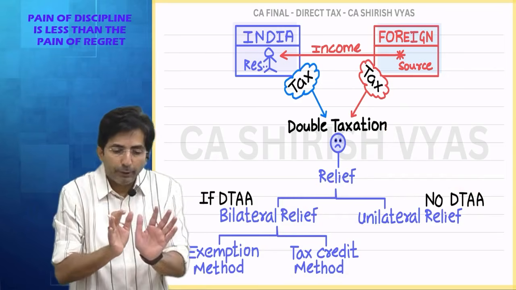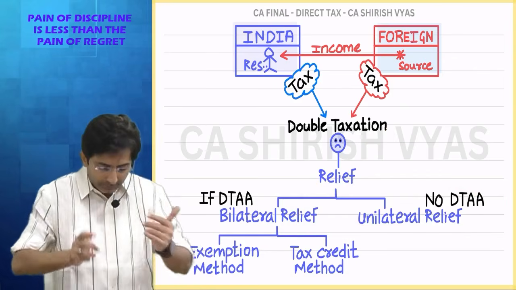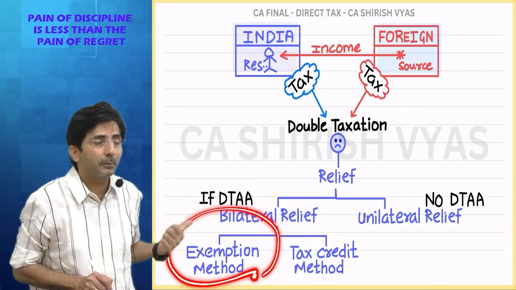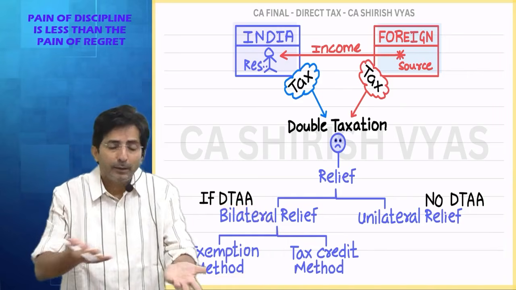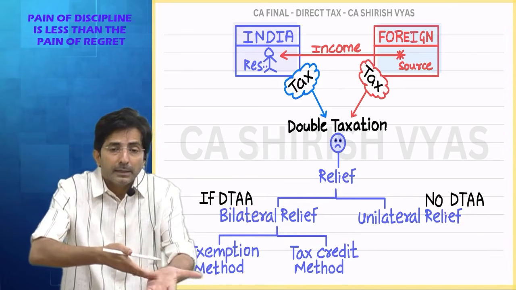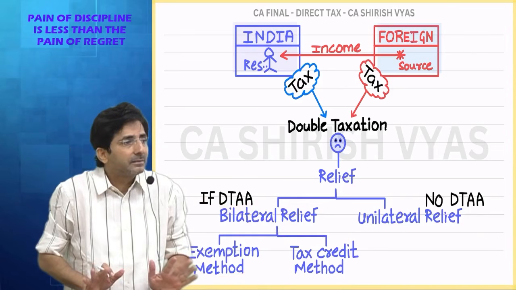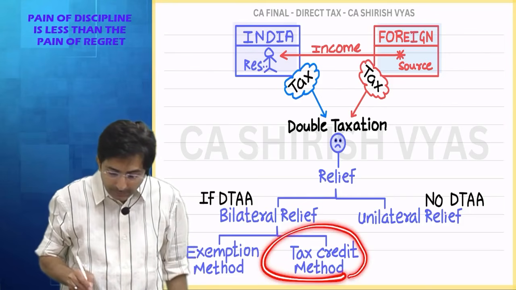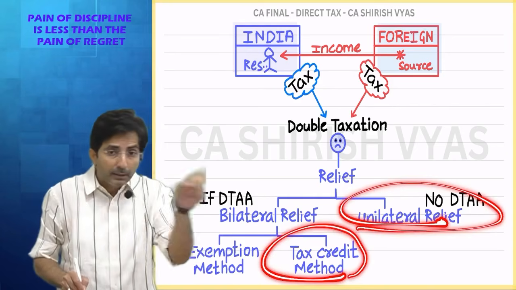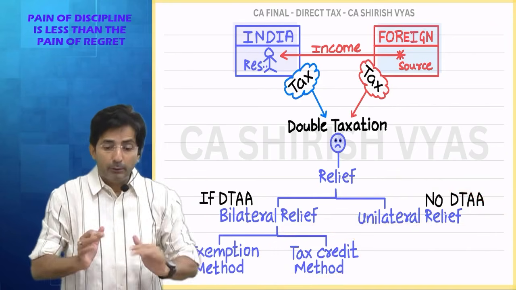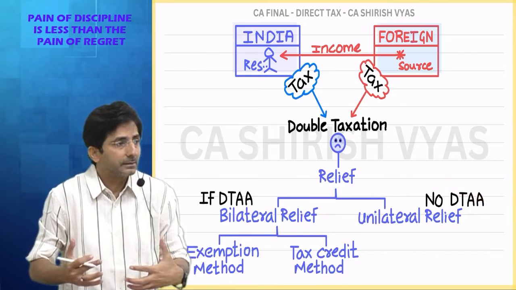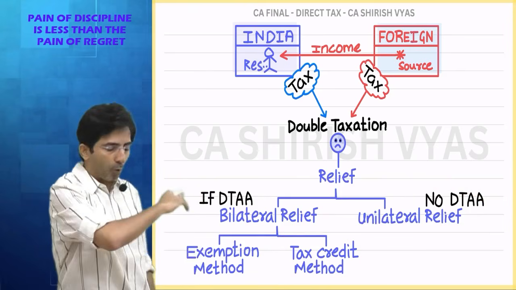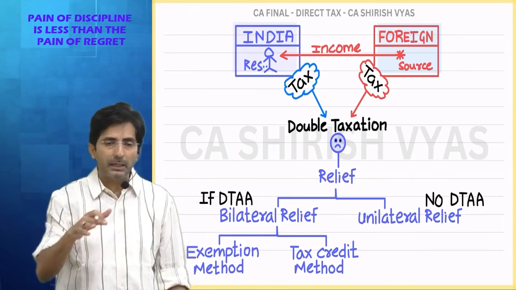Okay. See, I am not going into the exact calculation. See, here there is actually no calculation required where the exemption method applies, because the exemption method is straightforward. In the agreement itself it's written that Singapore will exempt, India will tax. So there is no double tax only. But calculation arises when both the countries are taxing and at the end you want a relief in the form of TDS. There calculation is required. So see, I have given you the broad idea of how double taxation relief operates.